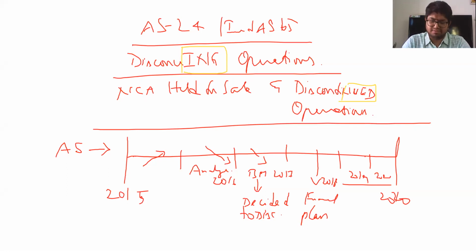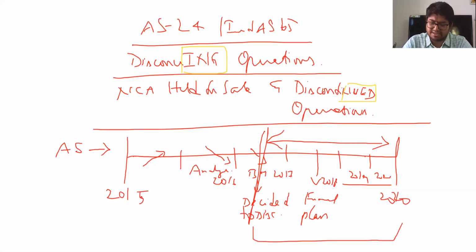That is, from the time the board decides. That is, in 2017, when we actually decided to discontinue the operation, from then till 2020, these operations are to be separately disclosed in the financials, is what AS 24 says.